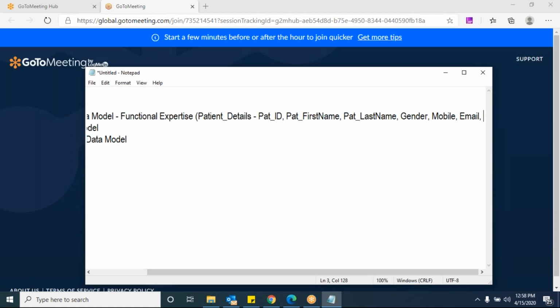You don't need to worry whether it is mandatory or optional. That will be designed by the DB architect. If it is mandatory, he'll keep a not null constraint or something. You should not bother about it. What information you are capturing, first of all, add it here. Email, what else are you capturing in the patient details? Before address, age is important as per my understanding, right? Yes, sir. Age and address. Anything else?